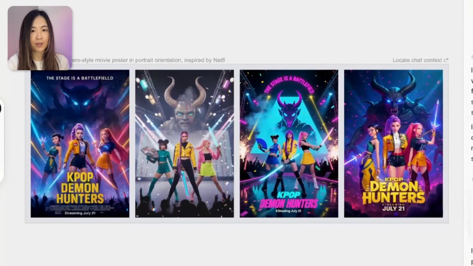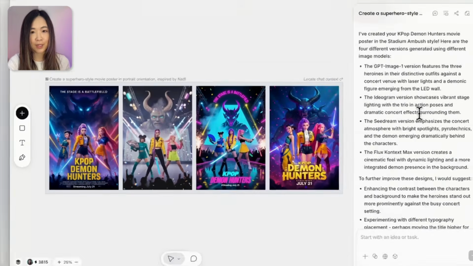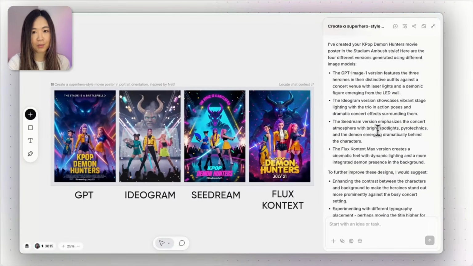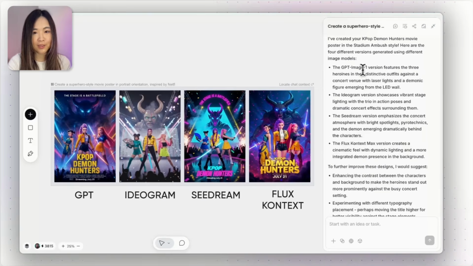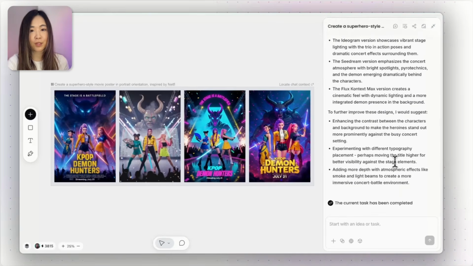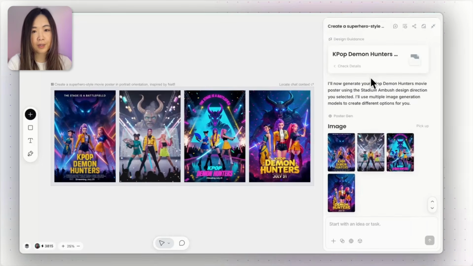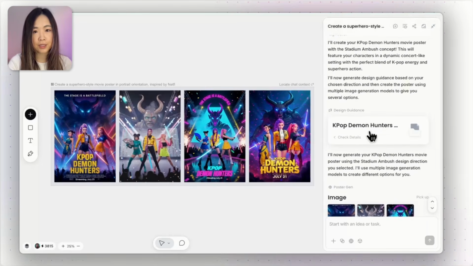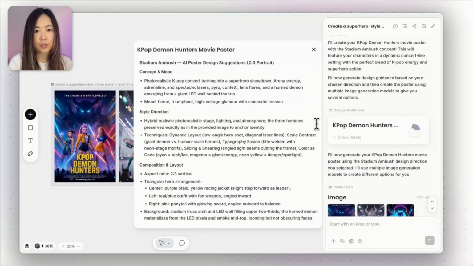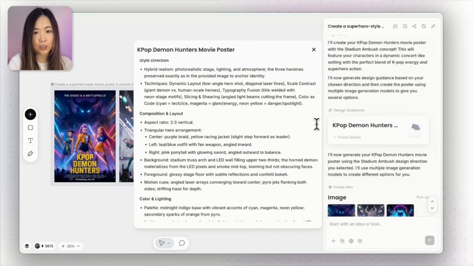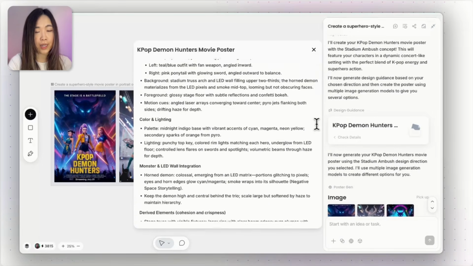You can see it use diverse models to generate these images for variations. That's why the GPT and Flux Kontext models in the first and last ones show better character consistency. It also gives suggestions for what we can do next here. Up here we have the design guidance. If we click open, you can see that it shows the planning behind the poster that the AI agent has created for us.